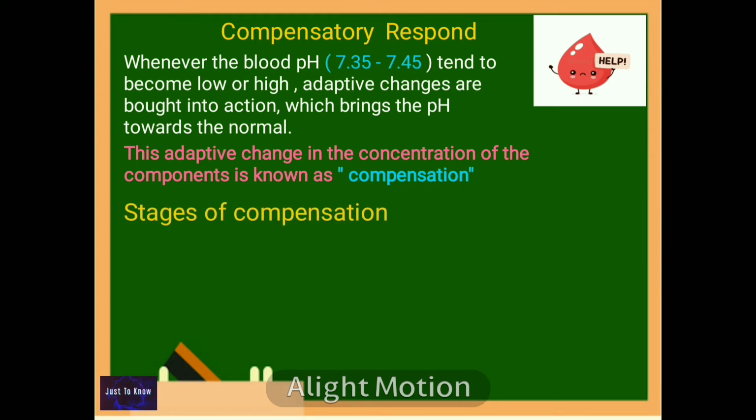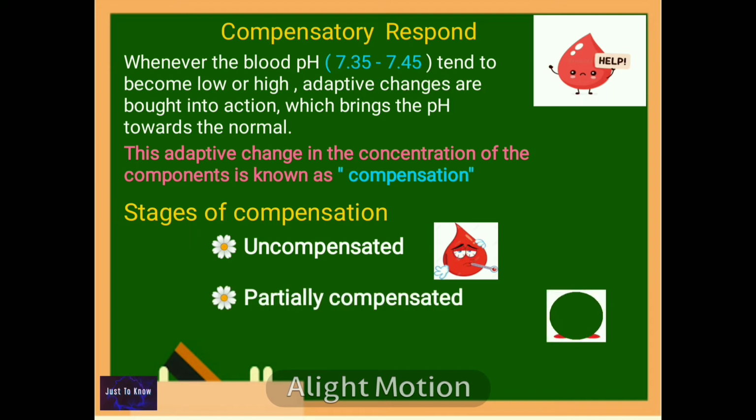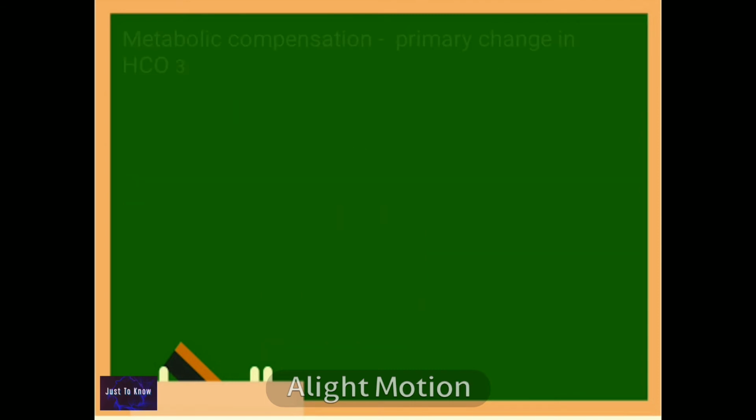Stages of compensation. There are 3 stages of compensation. Stage 1, uncompensated. In this stage, the defect is identified and the compensation mechanism is started. Stage 2, partially compensated. In this stage, the various compensation mechanisms take place. Stage 3, fully compensated. In this stage, the compensation mechanism is stopped and the normal pH is attained. Now, we see the two compensation mechanisms.